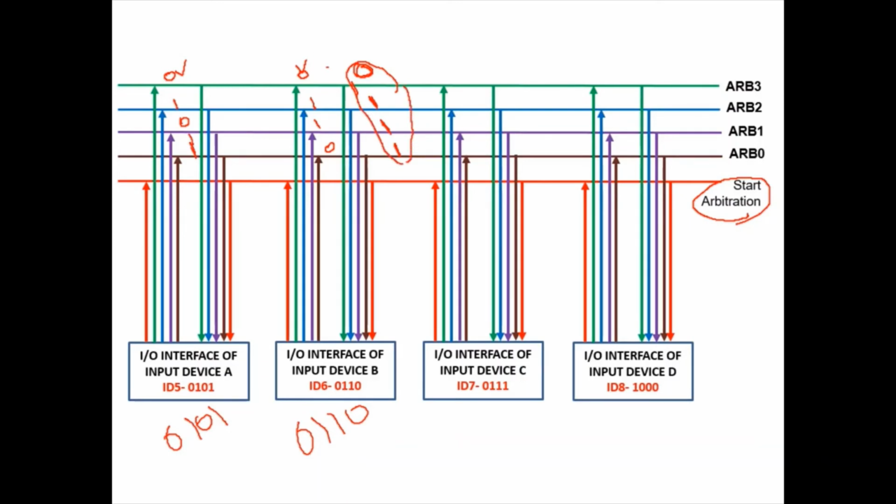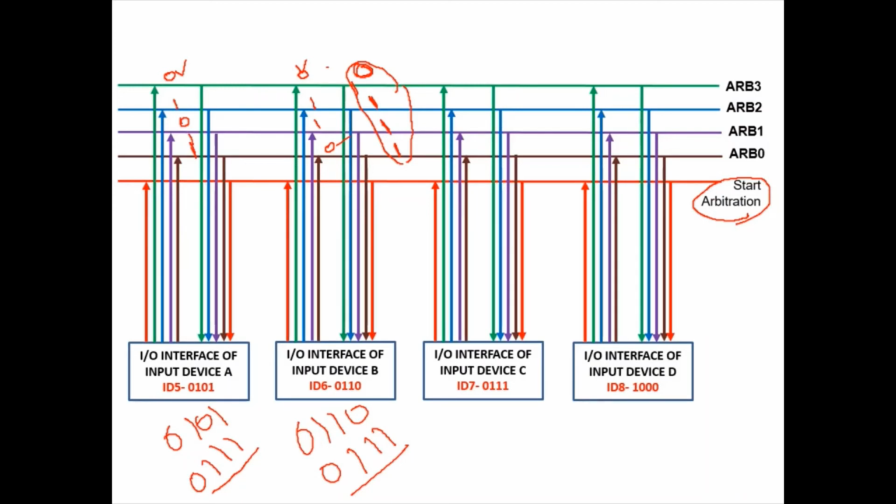Next, the devices read this value back. When the ID 5 device receives that value, it reads the arbitration lines and it becomes 0111. The ID 6 device also receives that 0111. Now both devices compare the newly received arbitration value with their own original ID.